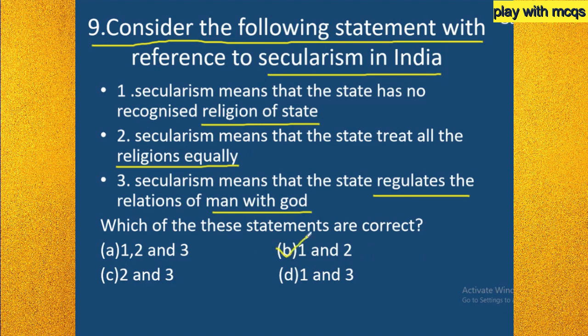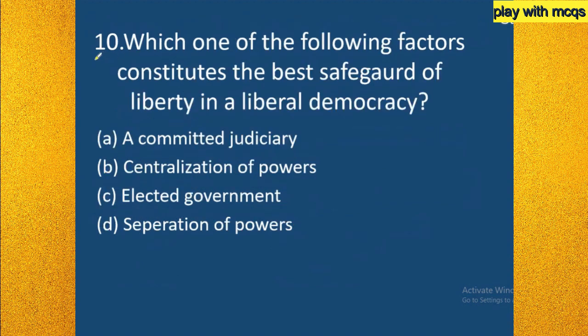So here the answer is B, that is statements 1 and 2 are correct. Why is statement 3 wrong? It says secularism means that the state regulates the relation of man with God. Secularism does not come between us and God and regulate our relationship. It is completely personal. It is completely dependent on our affection. So statement 3 is wrong. Statements 1 and 2 are correct because secularism means the state does not have any official religion, and statement 2 is that the state will treat all religions equally. So these two statements are correct according to secularism. So answer B is correct, 1 and 2.